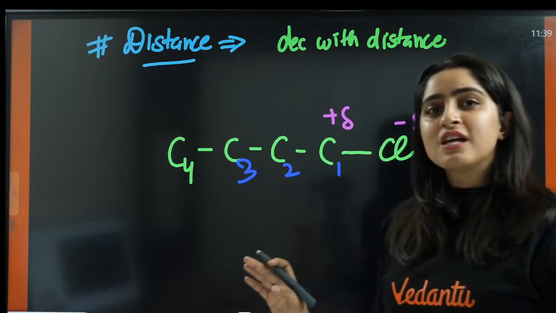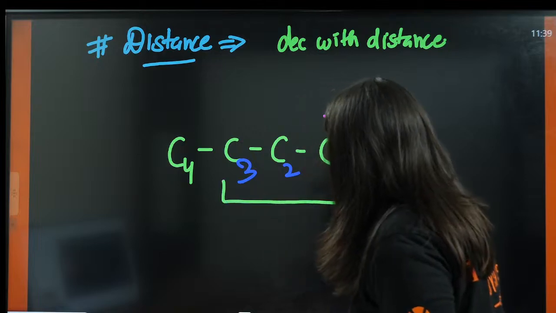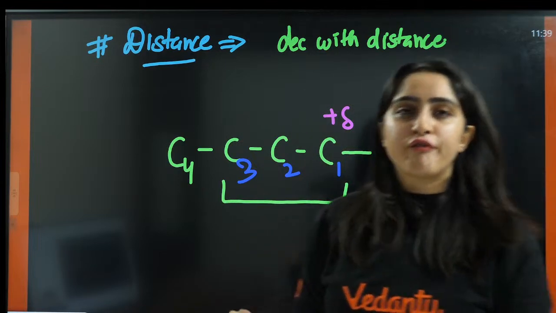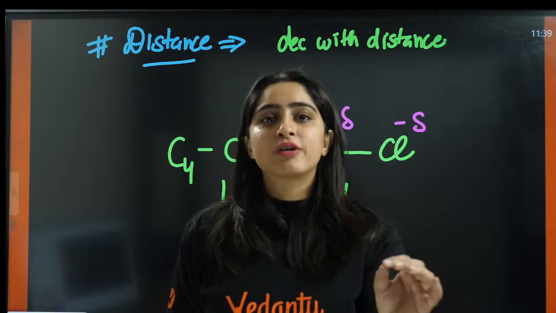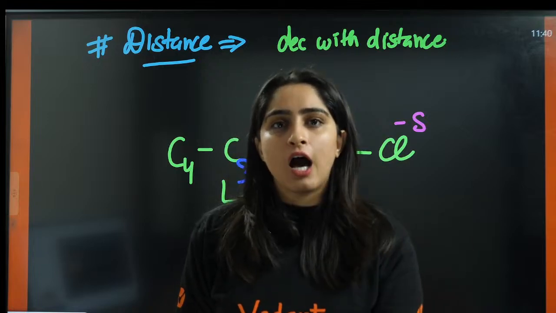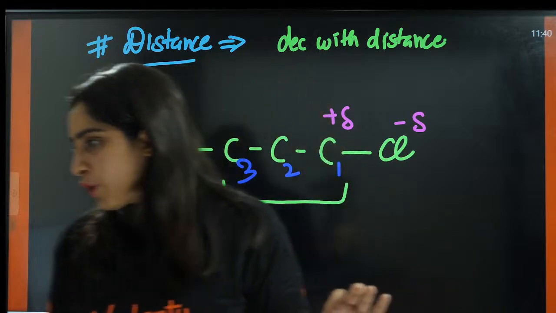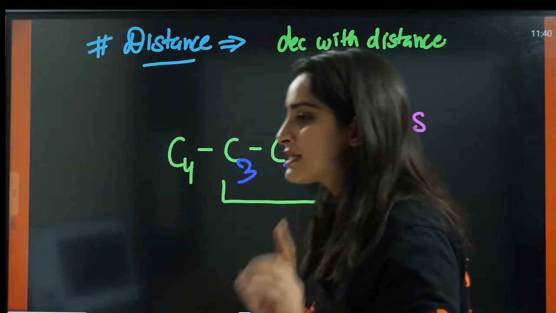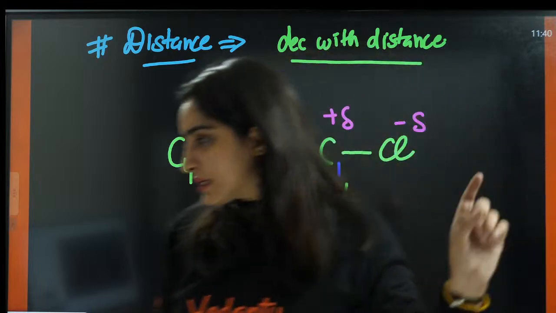So, this is a general assumption that after 3 carbons, the inductive effect diminishes. It vanishes after 3 carbons. We do not take it into account. Yes, it is distance dependent. It decreases with the distance.